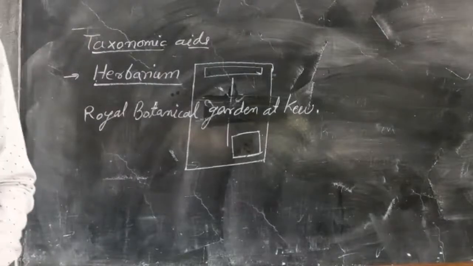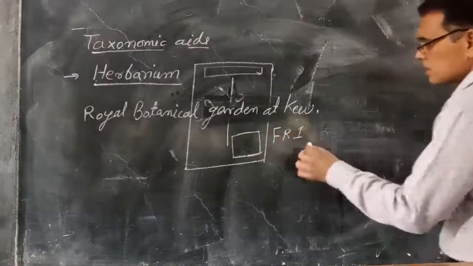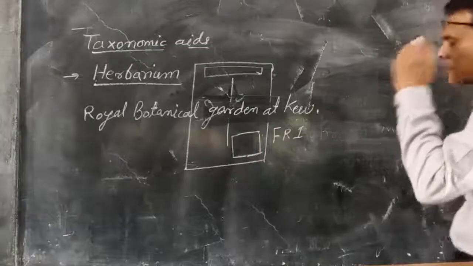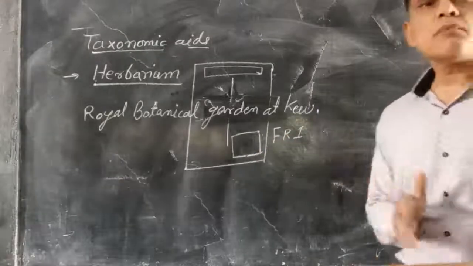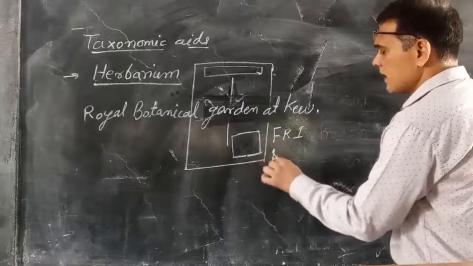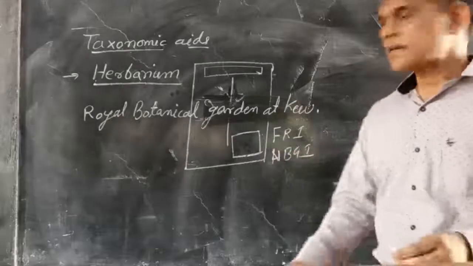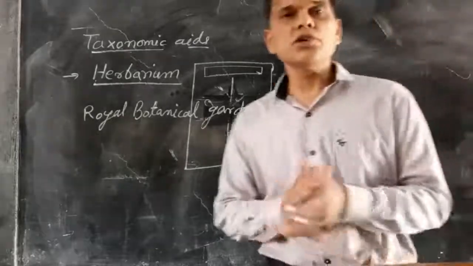In India, there is FRI, the Forest Research Institute, and the National Botanical Research Institute, NBRI, Lucknow.